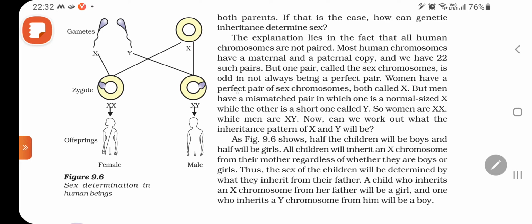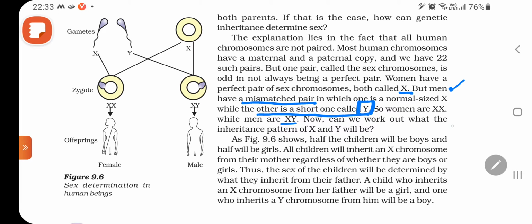But one pair, called the sex chromosome, is odd, not always a perfect pair. Women have a perfect pair, because both chromosomes are of the same type, X, the same shape and same size. But in case of men, it is a mismatched pair. One is X, one is Y: one is a normal sized X and the other is a short one. This is an important point to note, that the Y chromosome is shorter than the X chromosome. So women are XX, men are XY.